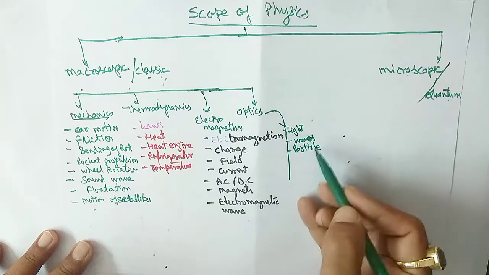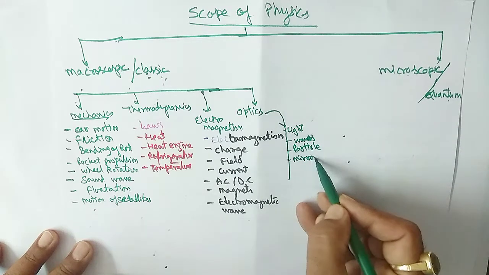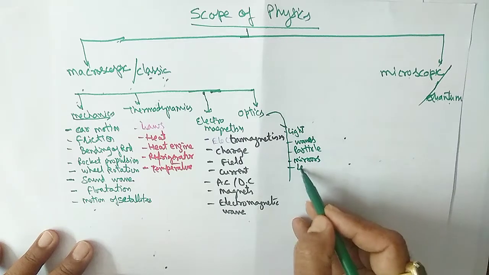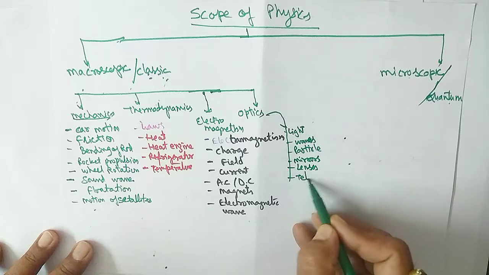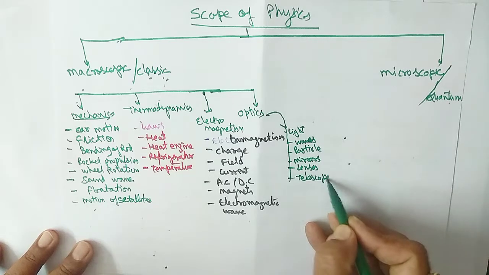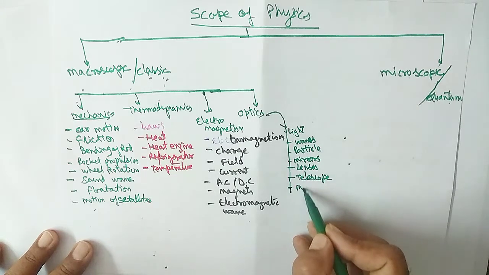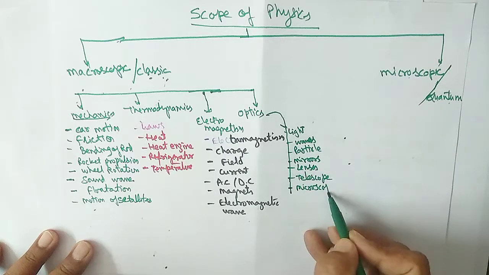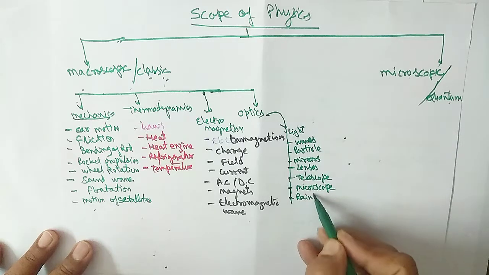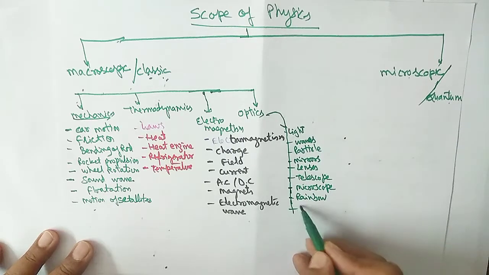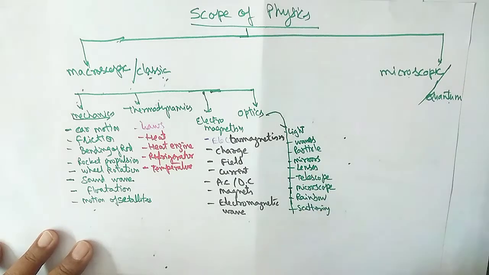And also we'll study about mirrors, lenses, telescope, and then you will study about the microscope also, and then formation of the rainbow, scattering, etc. There are so many topics.